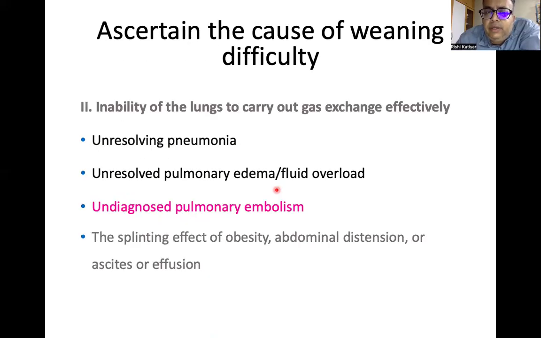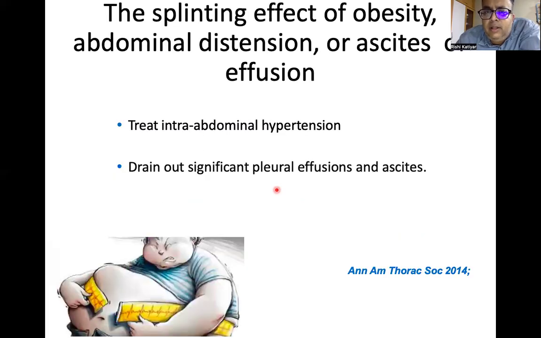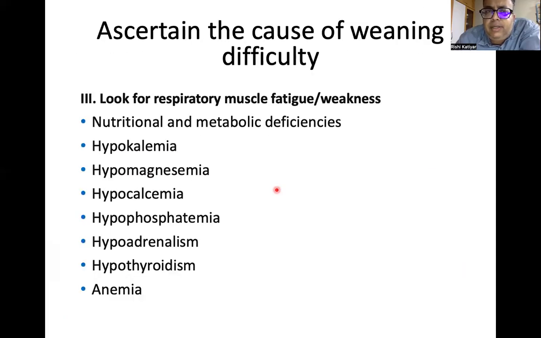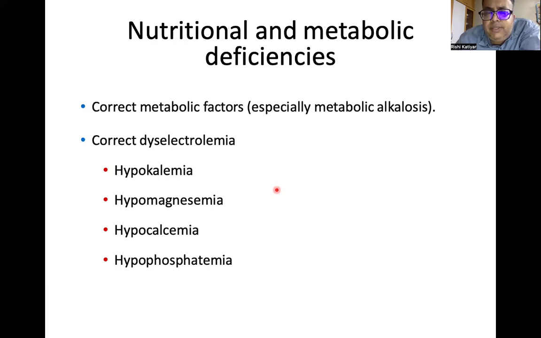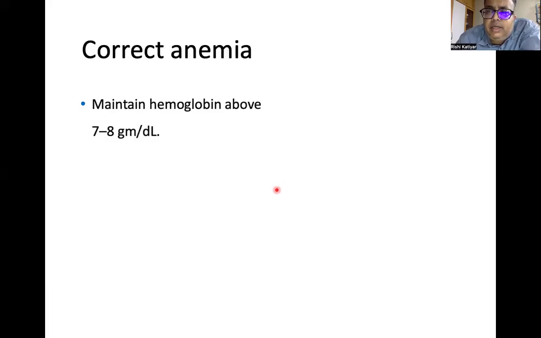Ascertain the cause of weaning difficulties, like pulmonary embolism. Splinting effect of obesity: if the patient is obese, or abdominal distension, ascites or effusion is there, again it can be a cause of weaning failure. Drain out significant pleural effusion and ascites, and treat intra-abdominal hypertension. Nutritional causes may be there: hypokalemia, hypomagnesemia, hypocalcemia, hypophosphatemia, hypothyroidism, anemia. Nutritional and metabolic deficiencies have to be corrected. Anemia has to be corrected, target more than 8, at least 7 to 8.